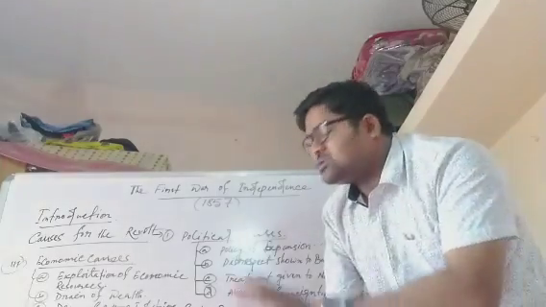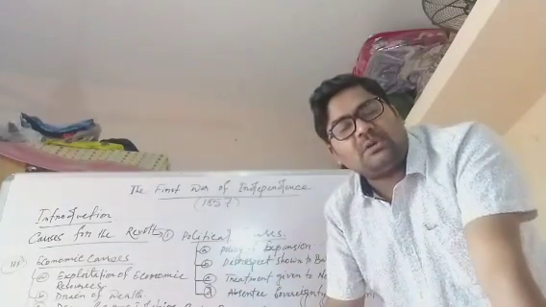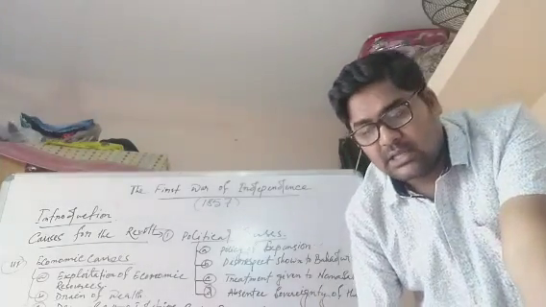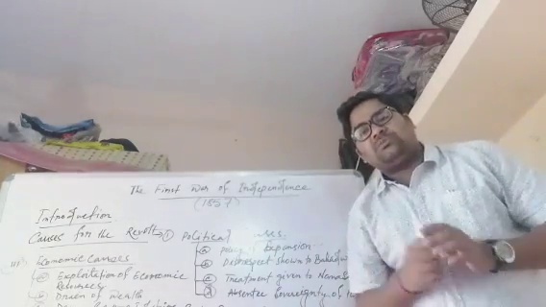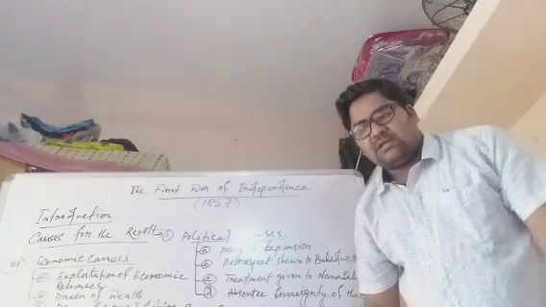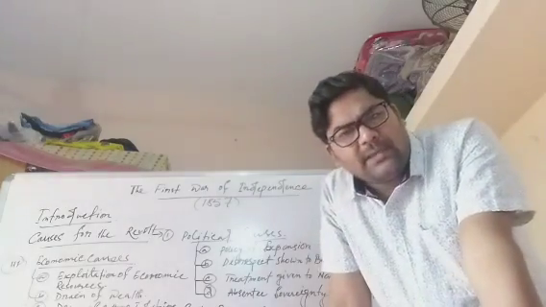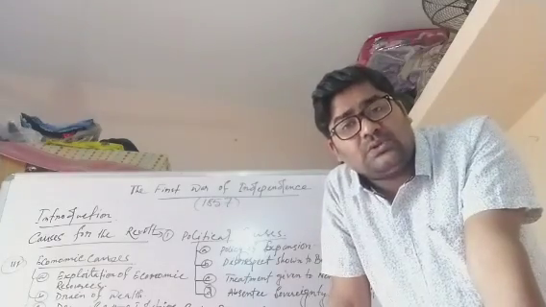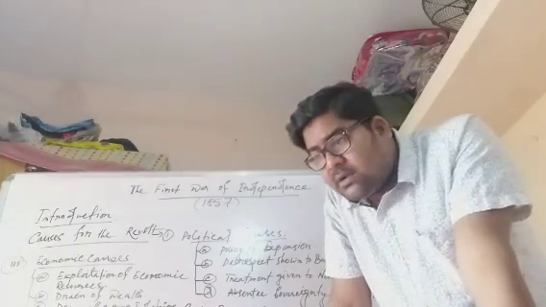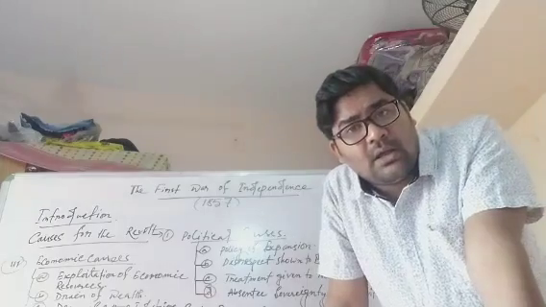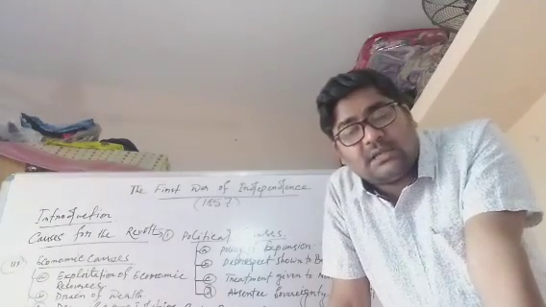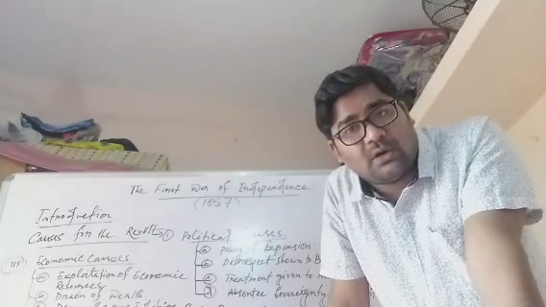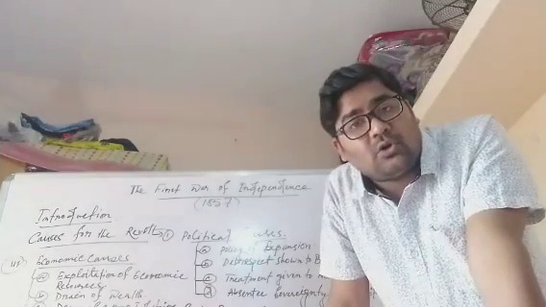Next is deprivation of allowances. The extension of the British dominion in India adversely affected the service conditions of the sepoy. Why? Because earlier the British used to pay extra allowances to those who served away from their homes. That extra allowance was called Vatta. Now the British stopped that extra allowance, and that is why Indian soldiers who served away from their homes faced acute economic problems.